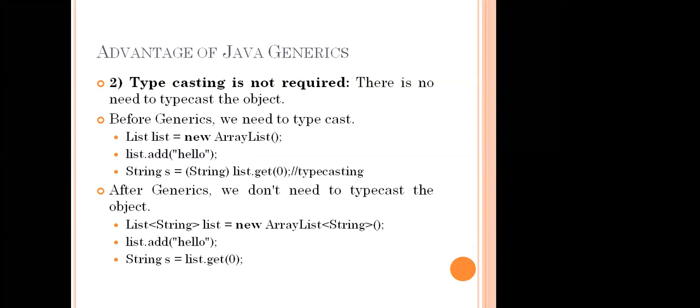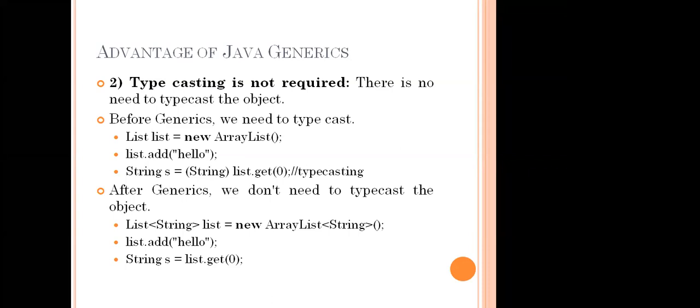If instead of %d I use %c, what do I get? A character is printed at the end. Did you write any code for converting this 97 into a character? No, you didn't write anything like that. So that is part of the compiler.